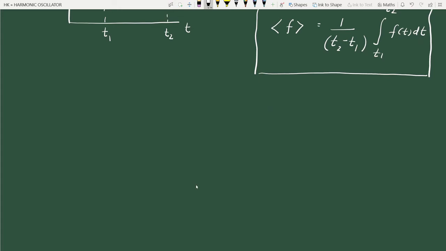We can use this expression. So the average value of, let us say, sine omega t over one period of oscillation will be 1 by capital T, integral 0 to capital T, sine omega t dt, right?